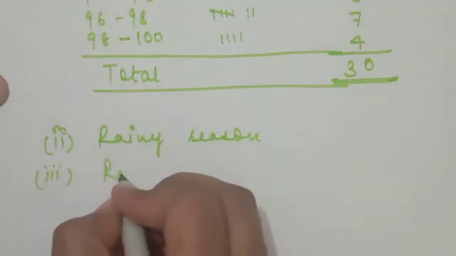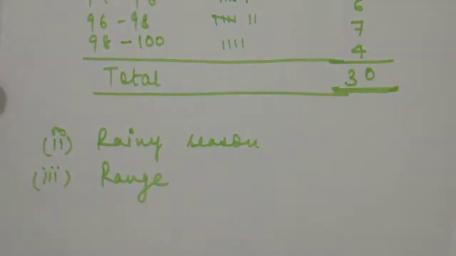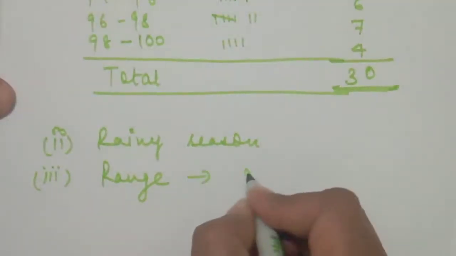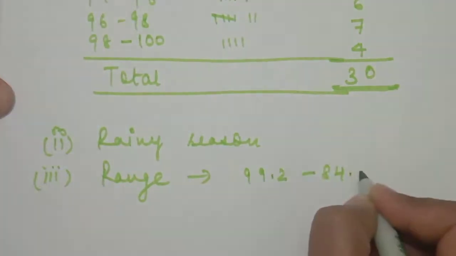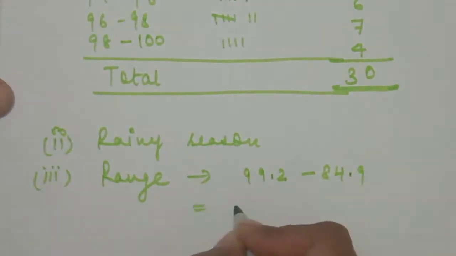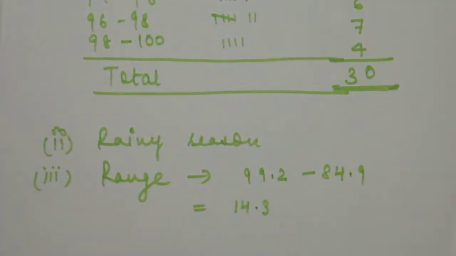I already explained what range is. What is range, students? The range is the difference between the maximum value and the minimum value. So the maximum value is 99.2 minus the minimum value 84.9, which is equal to 14.3. This is the range of the data. Now this exercise is based only on this type of frequency distribution table. It is very easy.